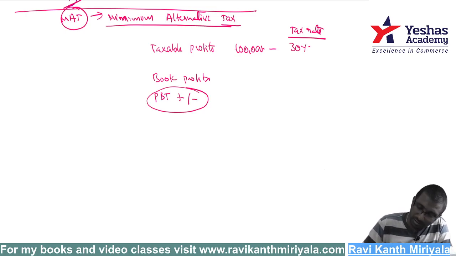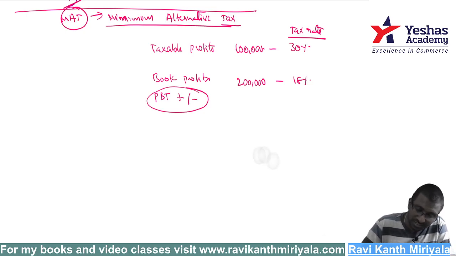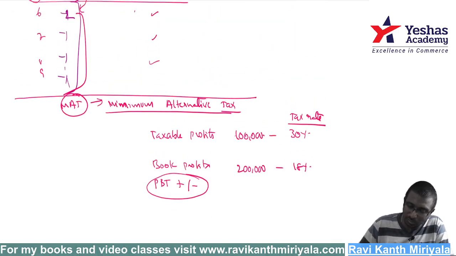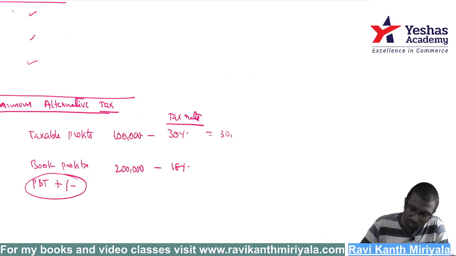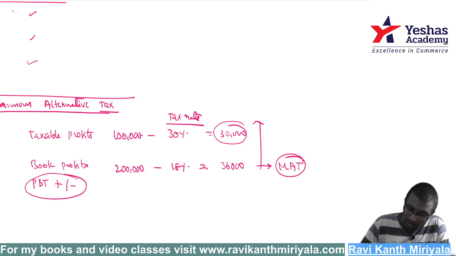Suppose book profit is equal to 2 lakh rupees. Say the rate is 18%, or 17%, I don't remember the exact rate. Doesn't matter, 18%. Now they will check which is higher. What is the tax liability as per this? 30,000. As per this? 36,000 rupees. Whichever is higher, only that you are supposed to pay. Regular taxation is 30,000. What you calculate over the book profits is called MAT, minimum alternative tax. Your liability under MAT is 36,000, then you are supposed to pay 36,000.